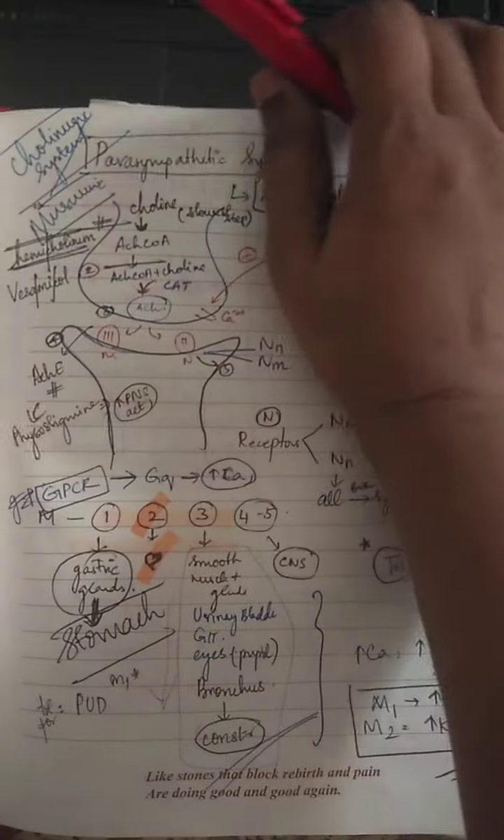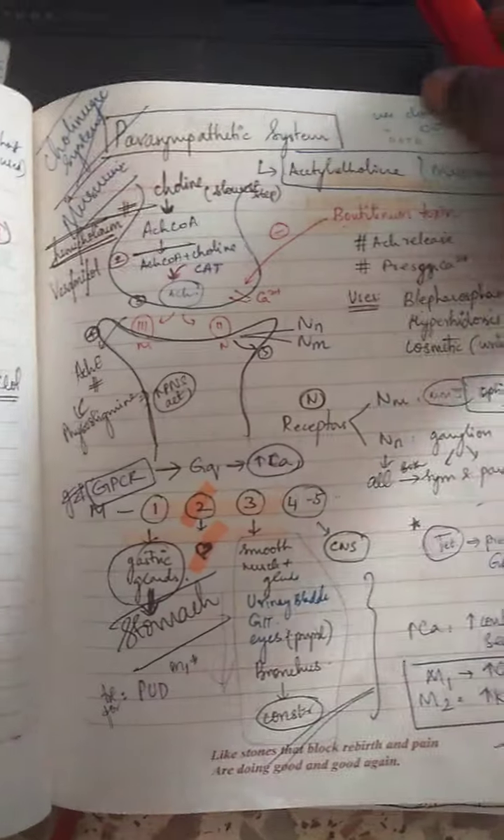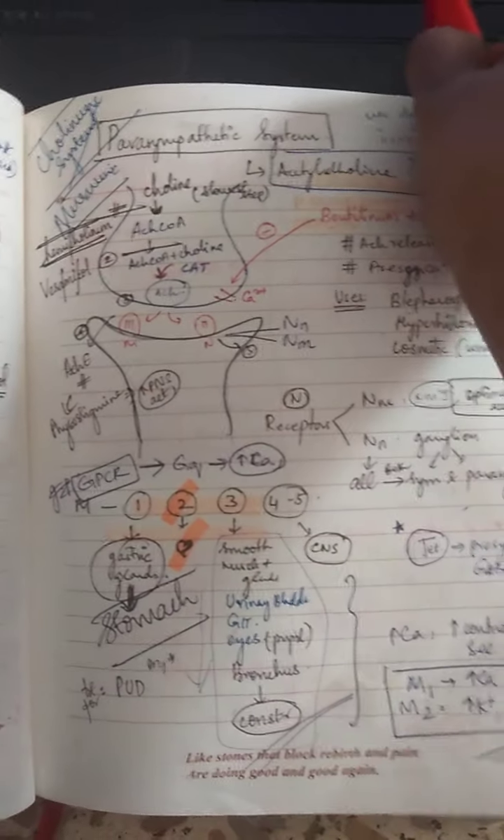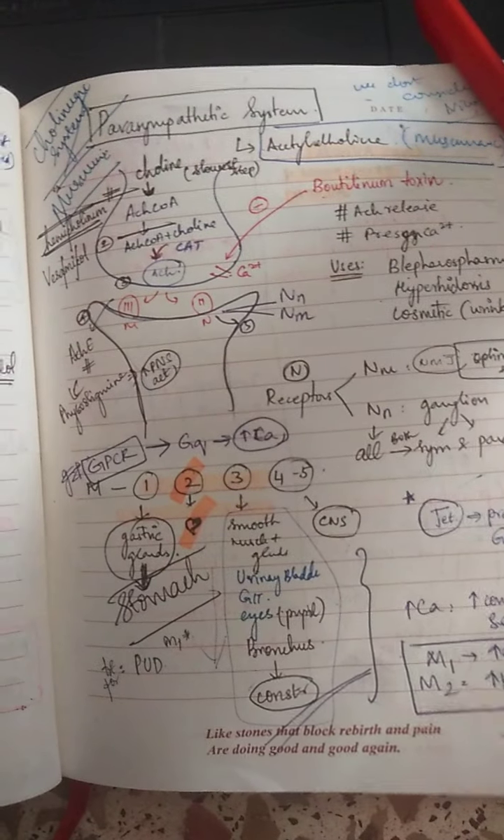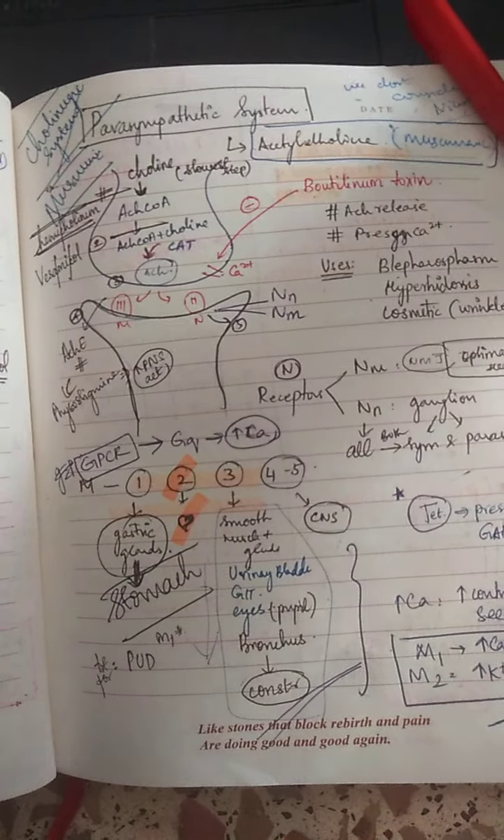Talking about the parasympathetic system or cholinergic system. So as I told you, the parasympathetic system has fully cholinergic neurons, so it will secrete only ACh. Now for this parasympathetic system, we also talked about the receptors.